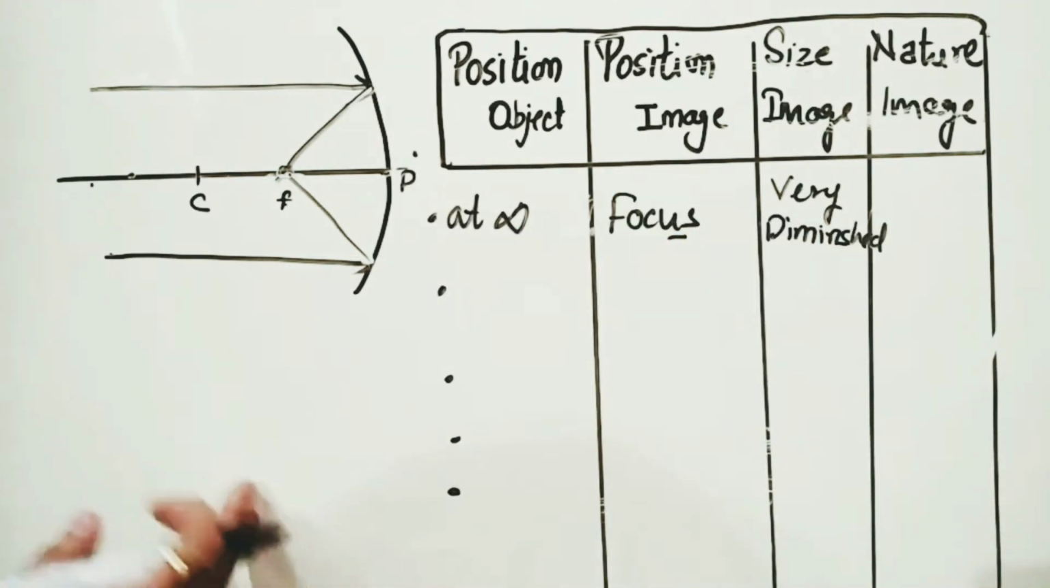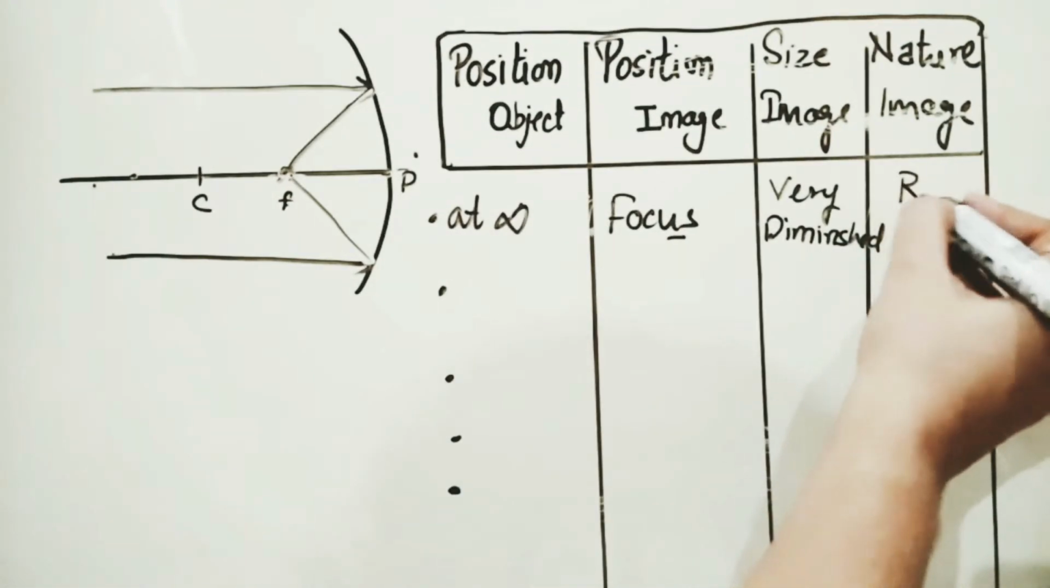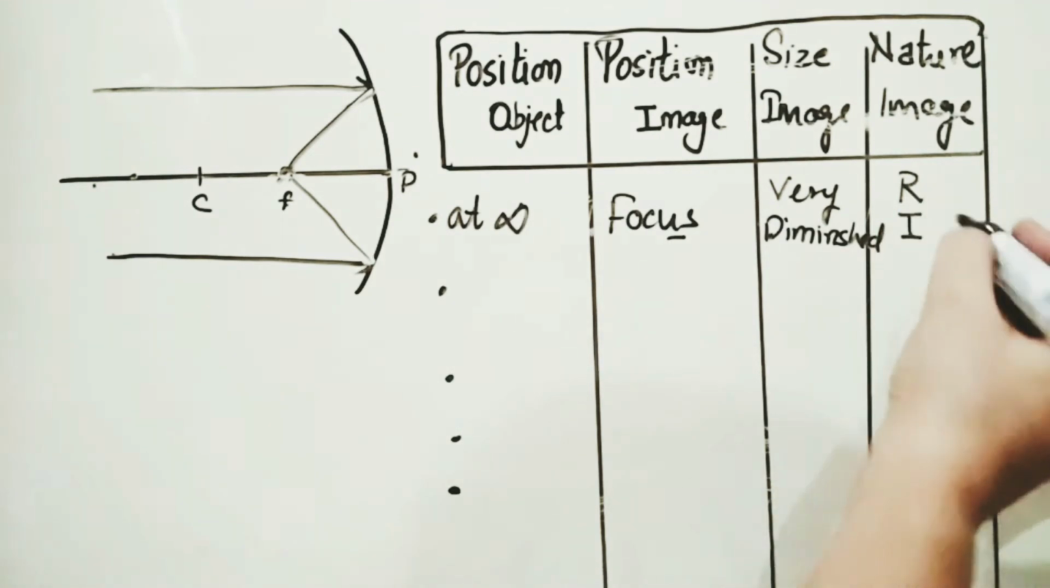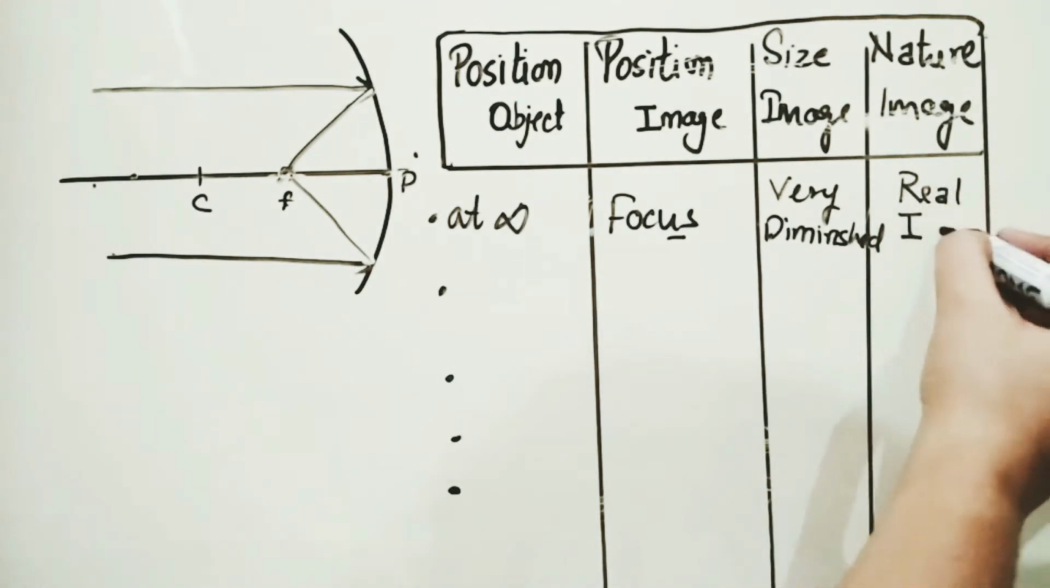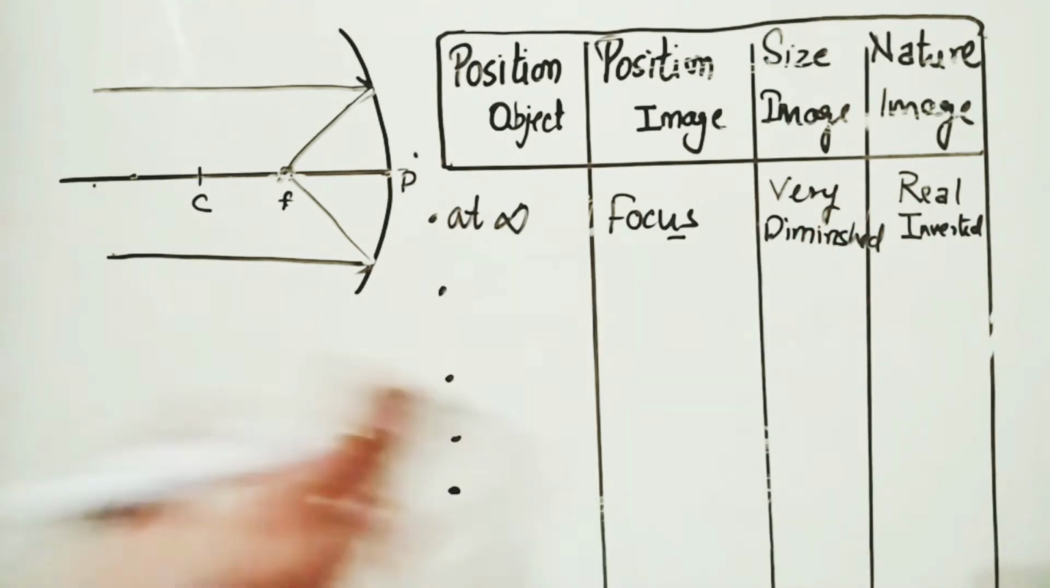And what is the nature? Again it will be real and inverted. So I am only writing here R and I because space is less. R means it is real and I means it is inverted. So we will use R and I terms at a later stage.